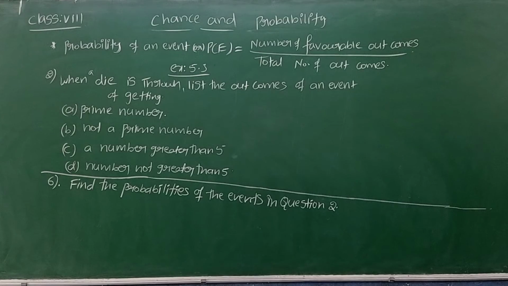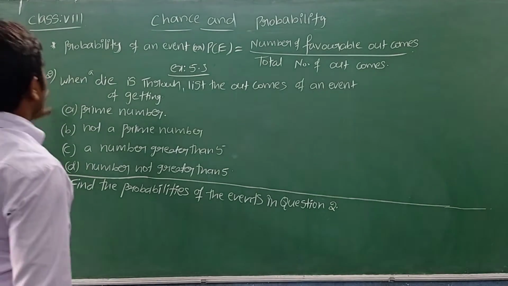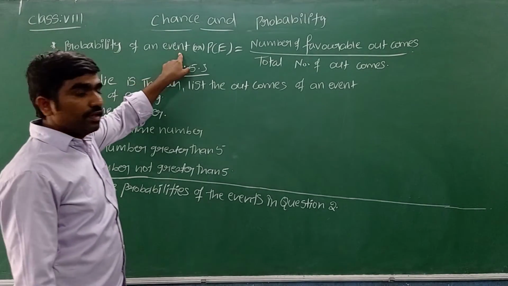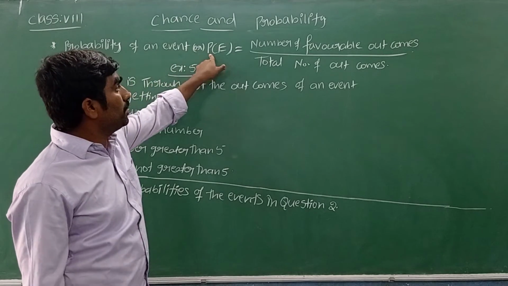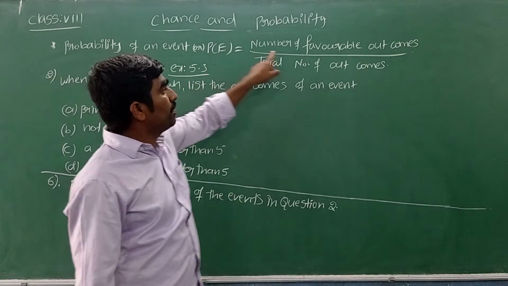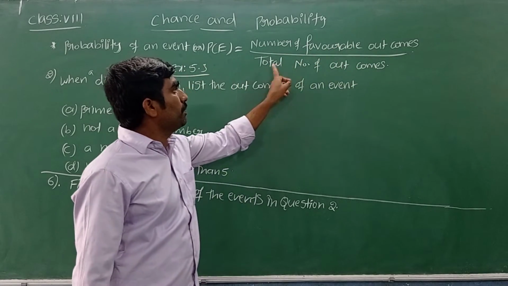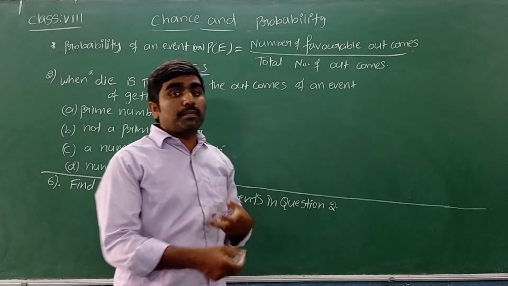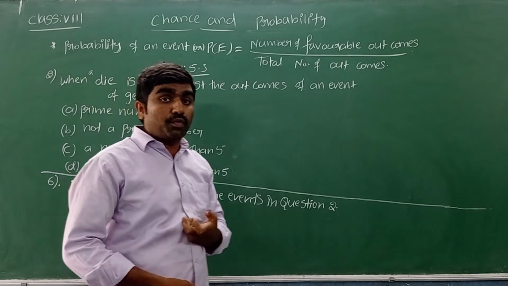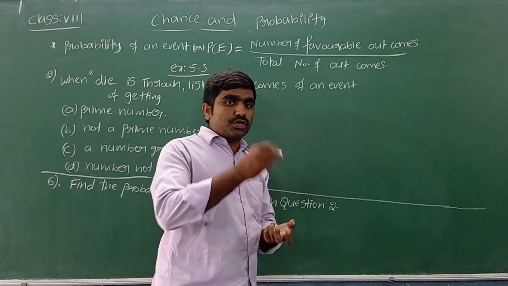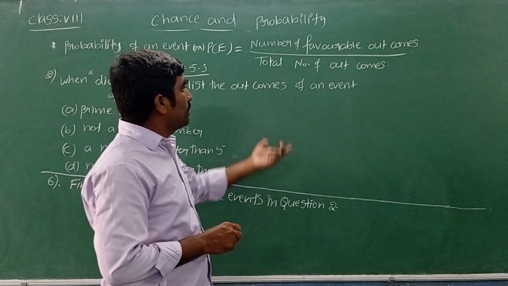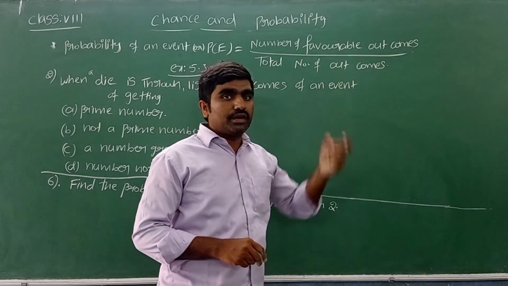Yes. Now see, how can we measure the probability here? Probability of an event, or we can denote it as P of E, we can measure with the help of this formula: number of favorable outcomes by total number of outcomes. By doing that experiment, what are the possible outcomes? The total number of outcomes we have to write in the place of the denominator.